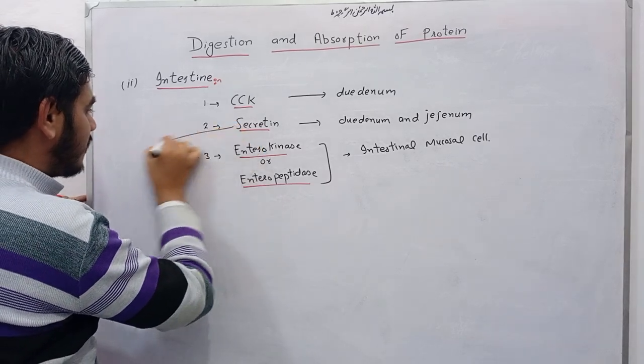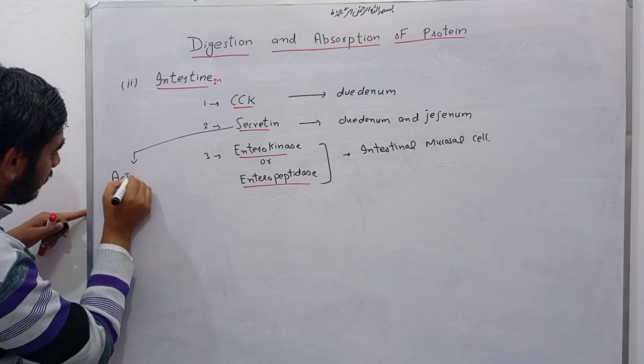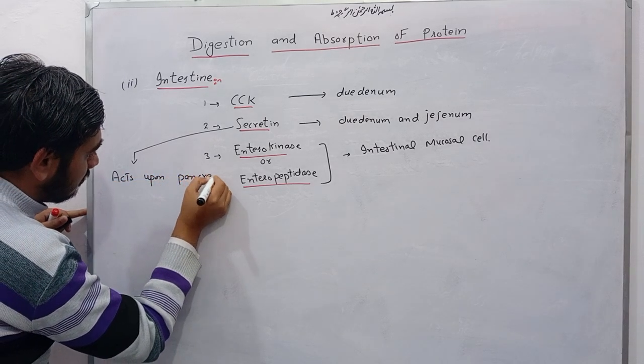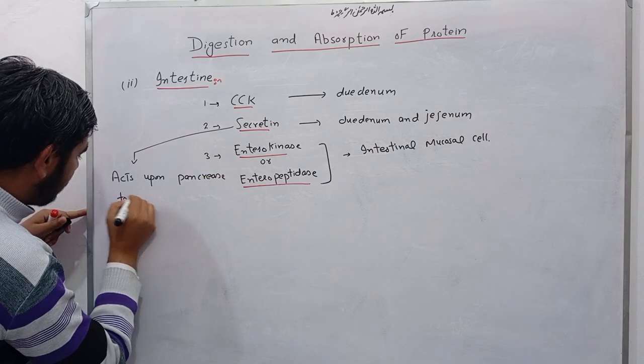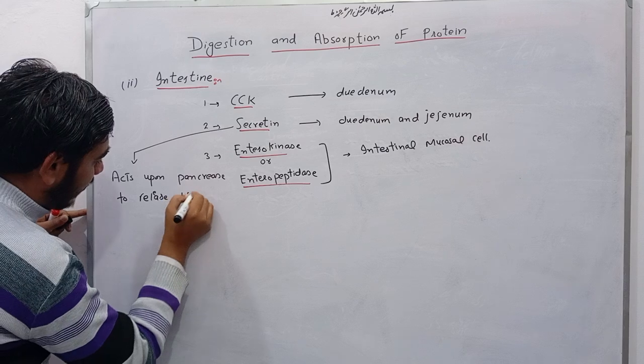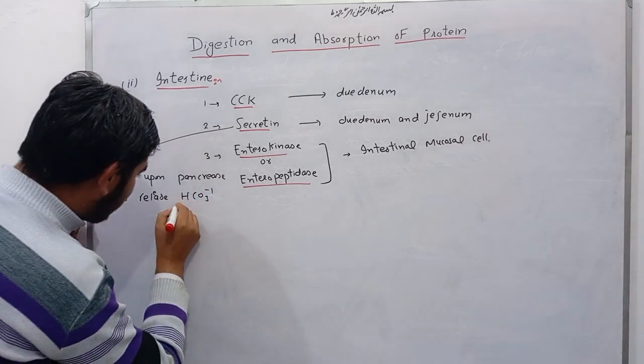Now, friends, what is the function of this secretin hormone? It is very important. It acts upon the pancreas to release bicarbonate ion, and this bicarbonate ion is very important.